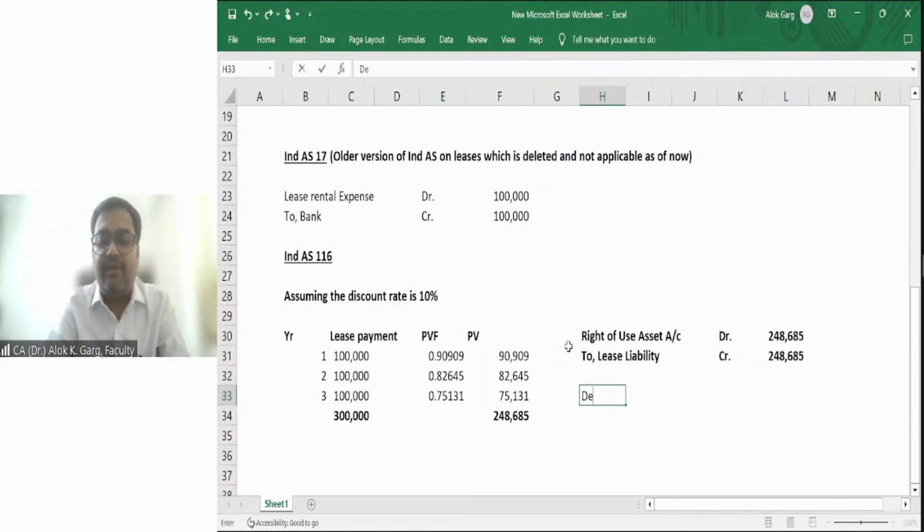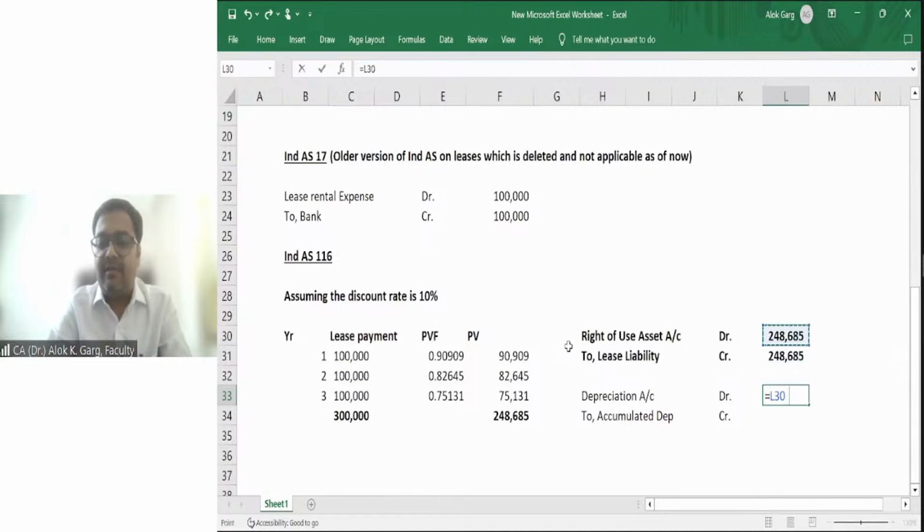So what is the accounting entry? Depreciation account debit, of course, it's an expense, to accumulated depreciation.